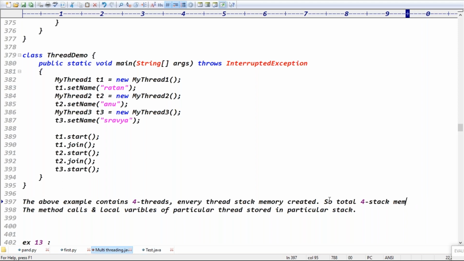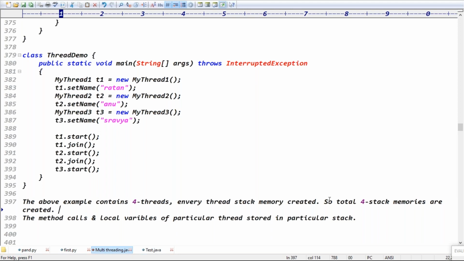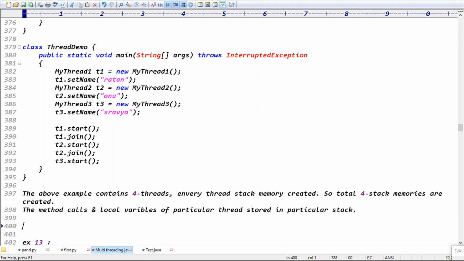4 stack memories are created, right? Exactly. Method calls and local variables of a particular thread are stored in what particular stack, right? Guys, that statement is clear. Stored in what particular stack, right?